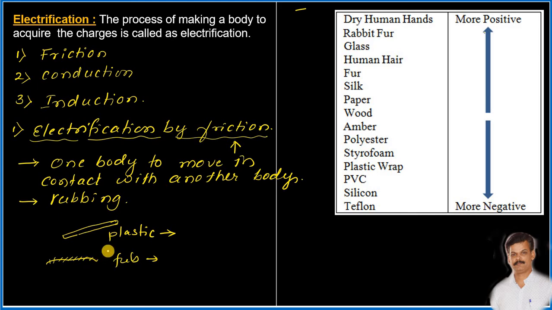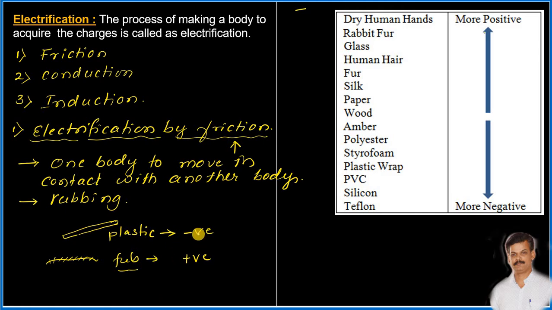Okay. Now, what kind of charges will be created on the fur and what kind of charges are created on the plastic? See, very simple. The plastic acquires the negative charge, whereas the fur acquires the positive charge. Instead of fur, you can consider the hair also, dry hair.